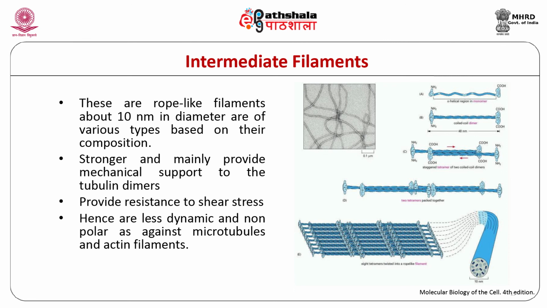Other basic types like lamin and vimentin are found in a broad range of cells. In plants, so far there is no report of intermediate filaments. They are absent in plant cells.